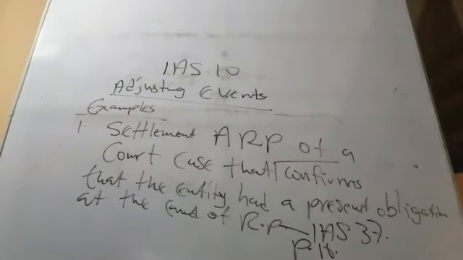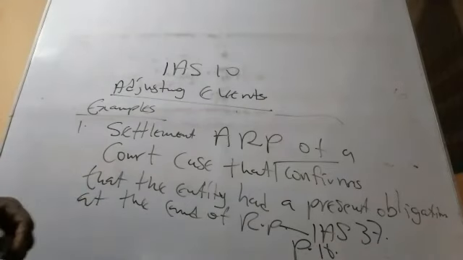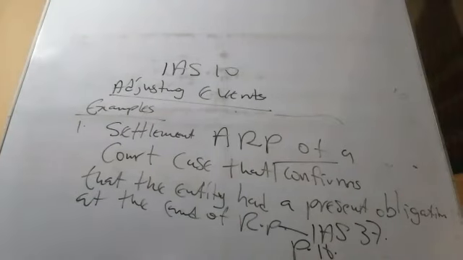It suggests that if we're going to make any payment after the year end, there's evidence that you have a liability. So that's the contingent liability or contingent asset that needs to be provided for.